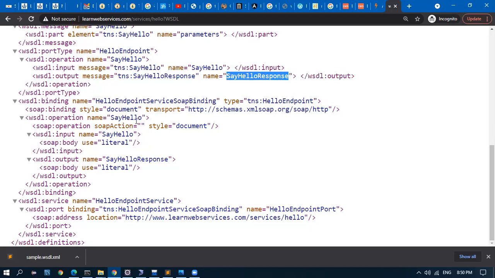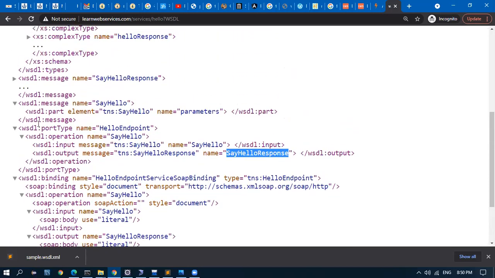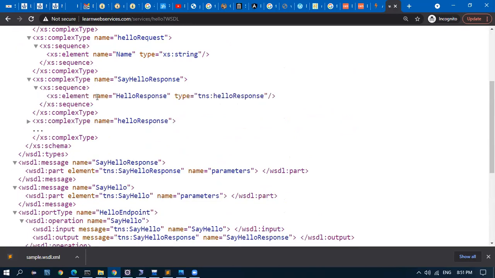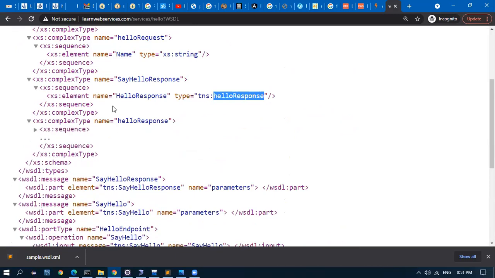If they have said sayHelloResponse, they would have given here what it is. Here it is. This is what they are referring to. And sayHelloResponse is going to contain another one again. They are referring internally again and again.